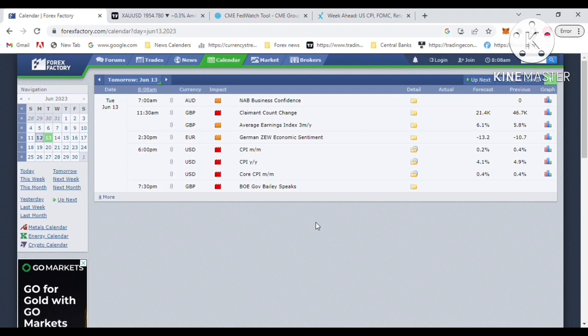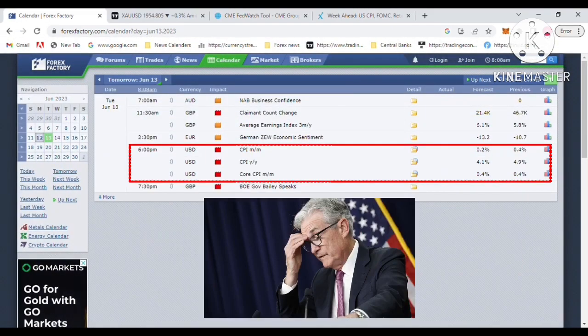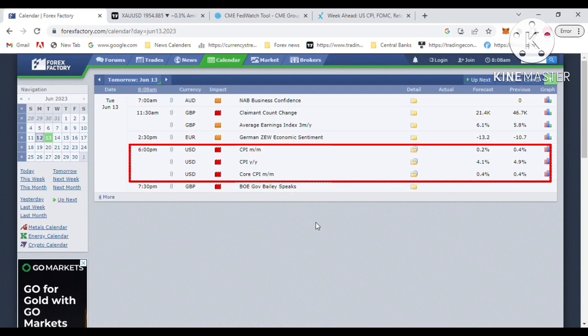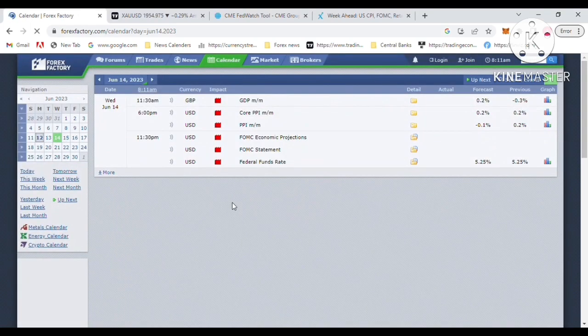So you can see I am in 13th June, Tuesday. This week it has CPI data for the US dollar. The US dollar CPI data report is a very important economic report this week regarding US federal funds rates on June 14. The current CPI data yield is 4.9, and 4.1 is the Federal Reserve's expected forecast figure.